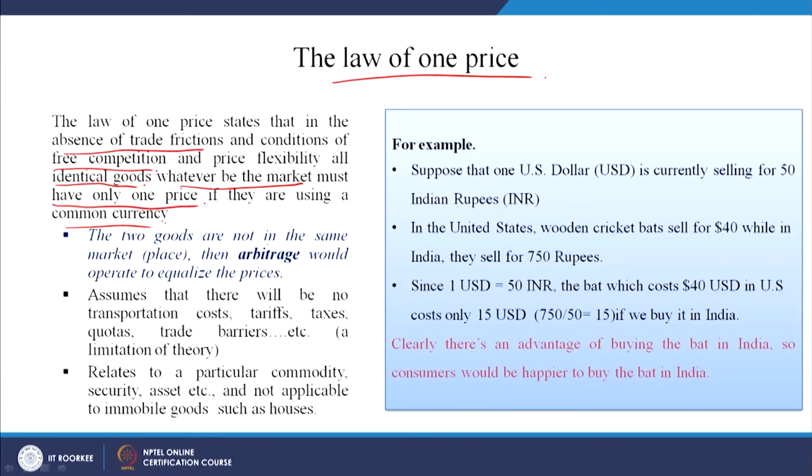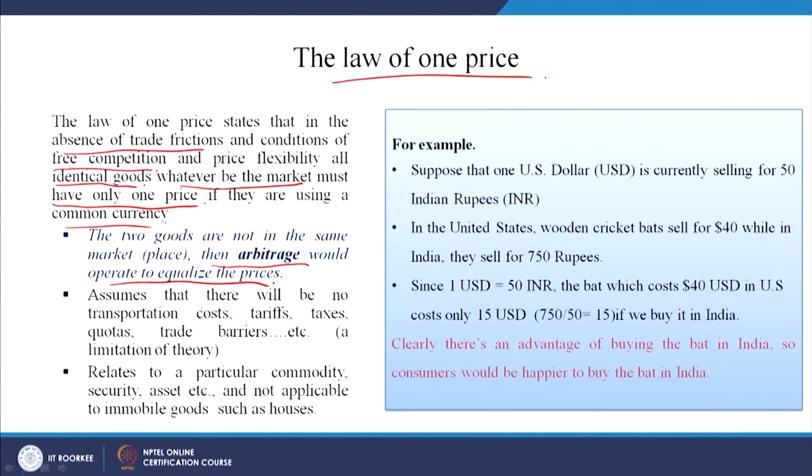If the two goods are not in the same market, then arbitrage would operate to equalize the prices. Now, you have understood what arbitrage is. Arbitrage means when there is a differential in price in two markets. So, a person who is intelligent and opportunistic in nature would like to buy from the market where the price is lower and sell in the market where it fetches a higher price, and the difference that he gets is his profit.